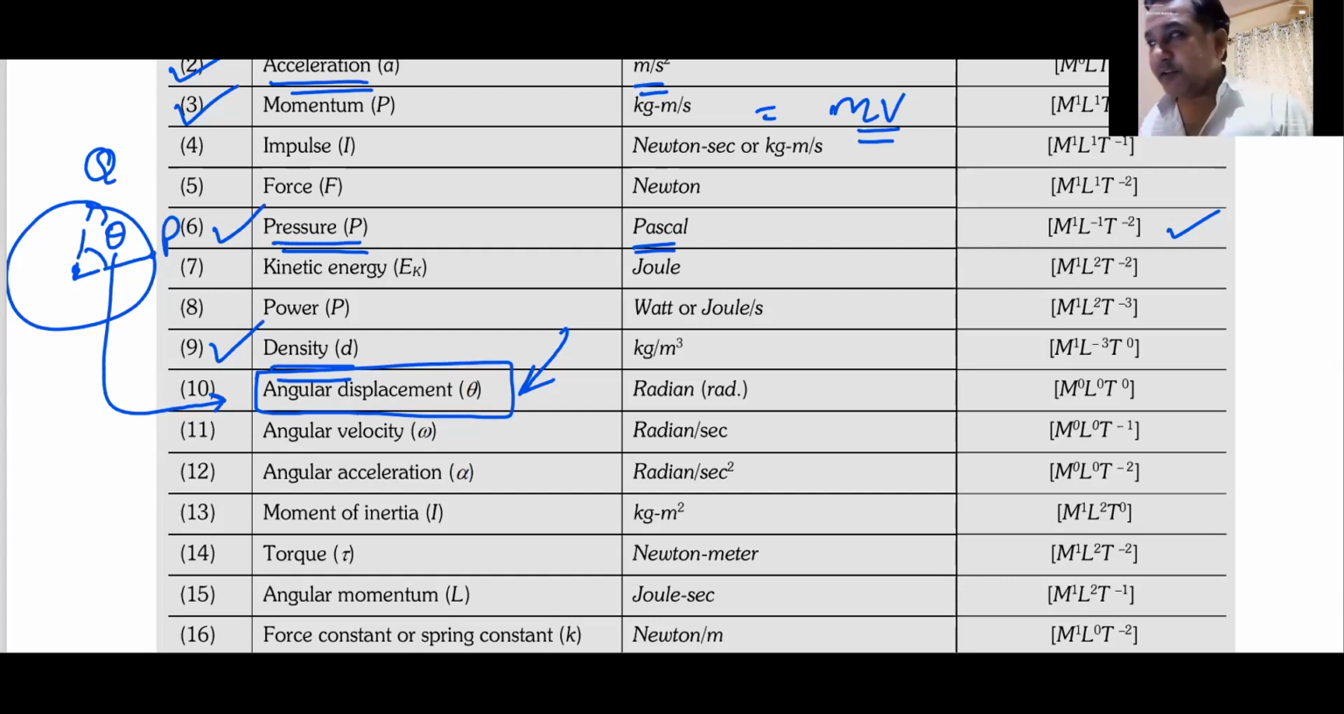So this angular displacement comes into the picture when we are talking about circular motion. You might have studied circular motion in 9th standard, if I'm not wrong. It's CBSE. Circular motion is there. And this angle is normally in radians.